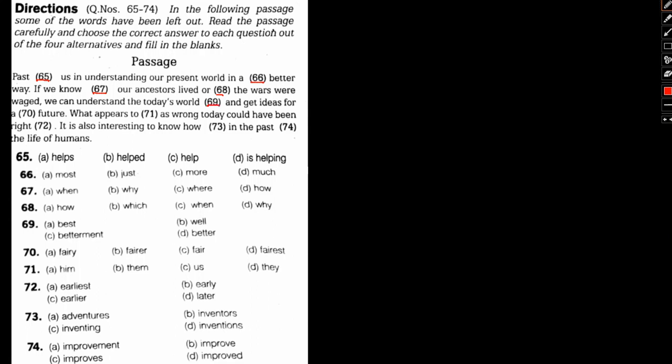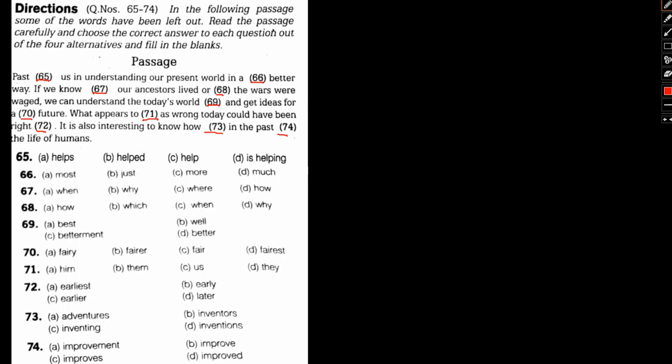dash and get an idea for a dash future. Okay, what appears to be dash as wrong today could have been right dash. It is also interesting to know how dash in the past and in the past dash the human life of humans. Okay, so now let's go through each and every blank option by option. Okay, past dash.